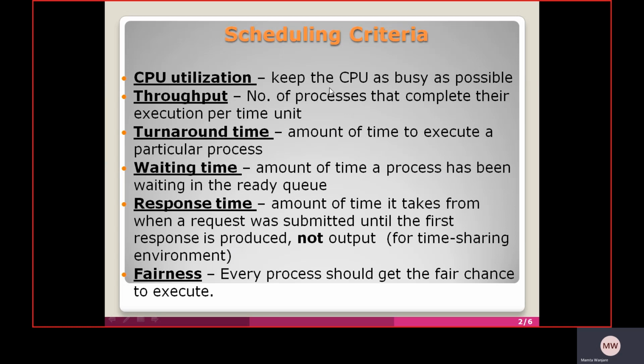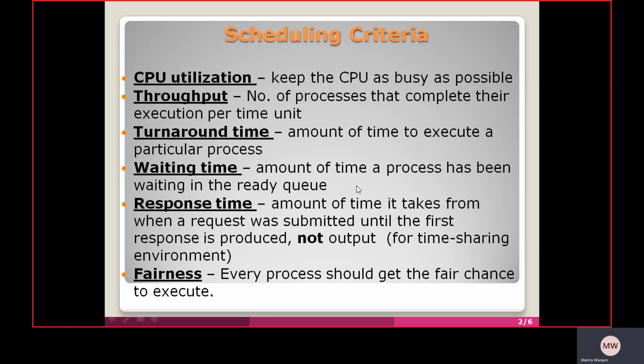So CPU utilization keeps the CPU as busy as possible. Throughput is the number of processes that complete their execution per unit time. Turnaround time means the amount of time to execute a particular process. Waiting time means the amount of time a process has been waiting in the ready queue.